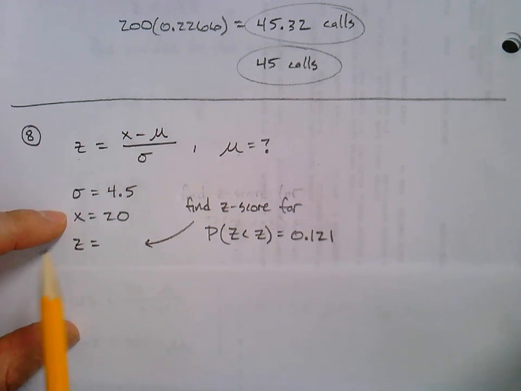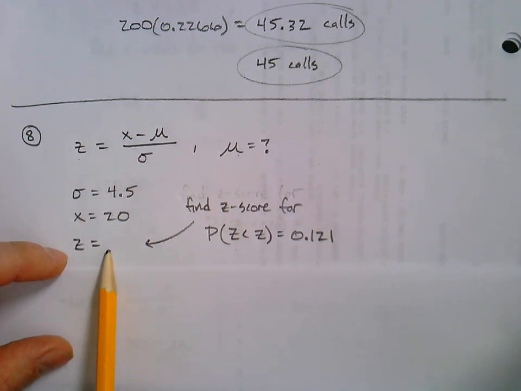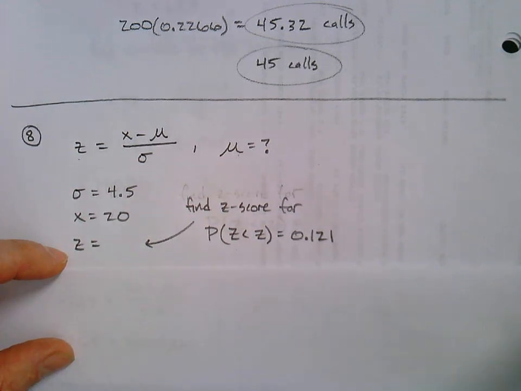So the number of miles per gallon in question is 20. That'll go in for X. The Z, though, is going to take a little bit of work. That's where the 12.1% comes in.